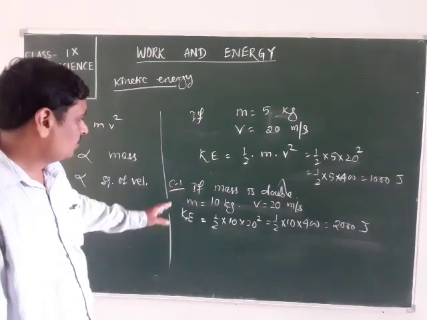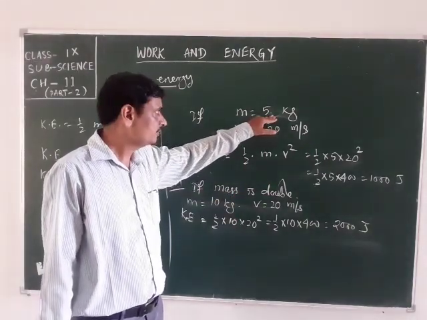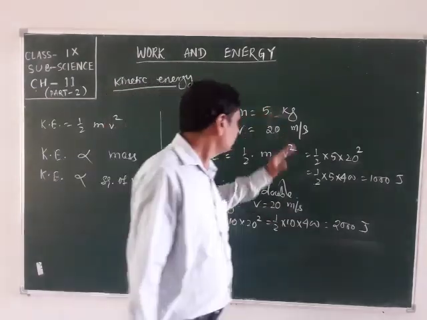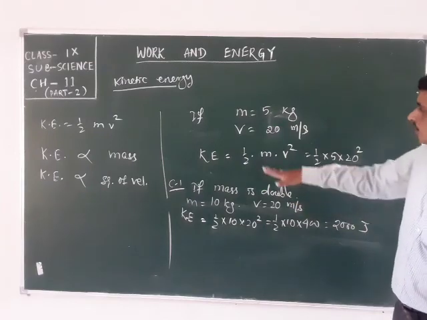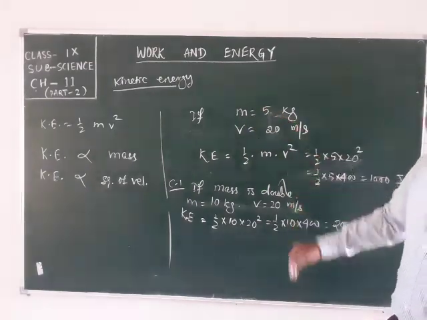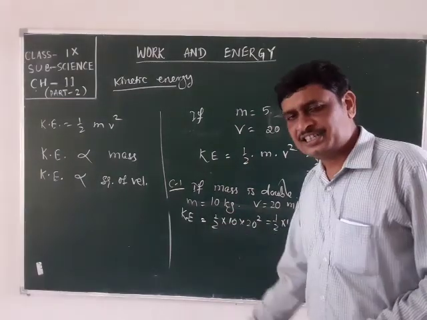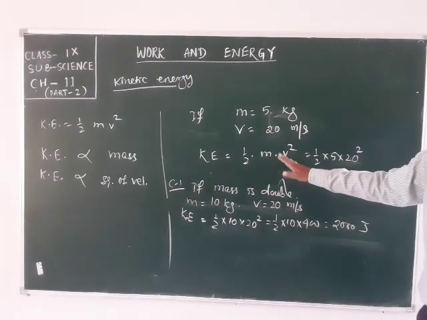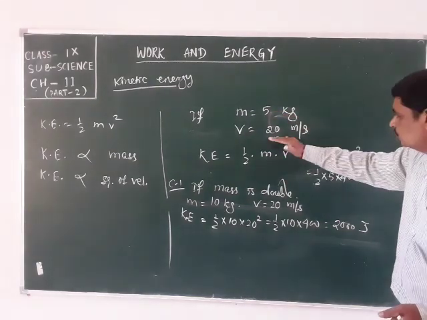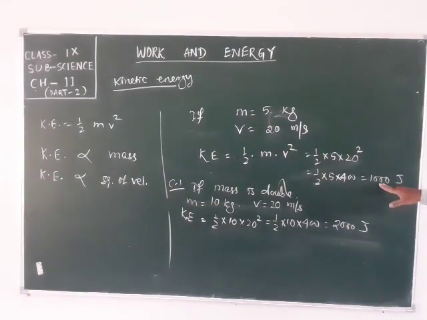Here it is observed when the mass is doubled. Originally it was 5 kg, but in the first condition when the mass of the object is doubled, it becomes 10 kg. How is the kinetic energy changed here? In the first case, when we took 5 kg and 20 meter per second as the velocity, we observe the kinetic energy is 1000 joule.